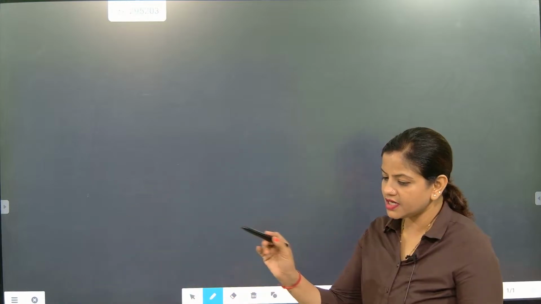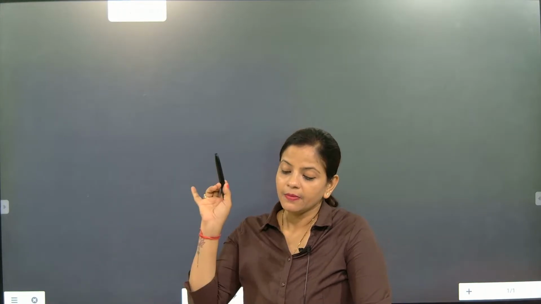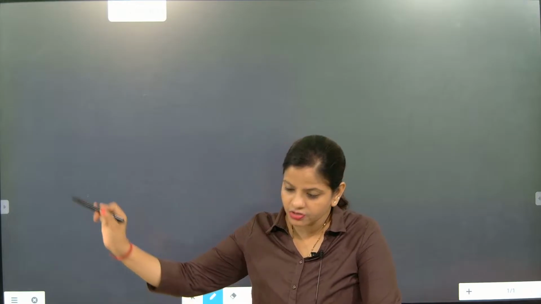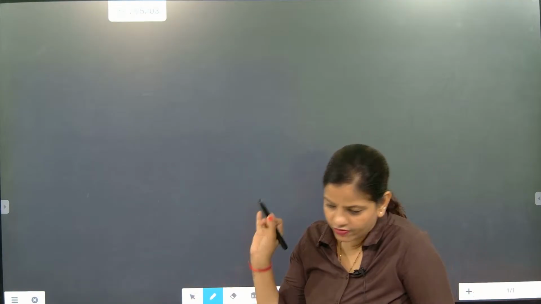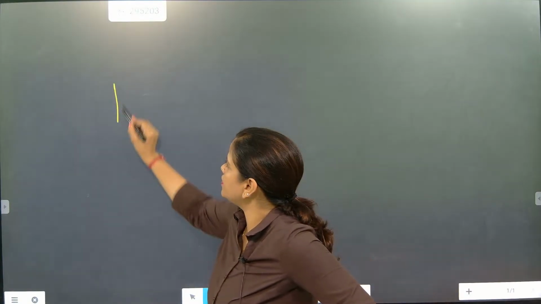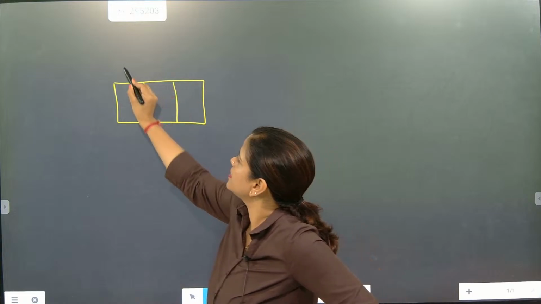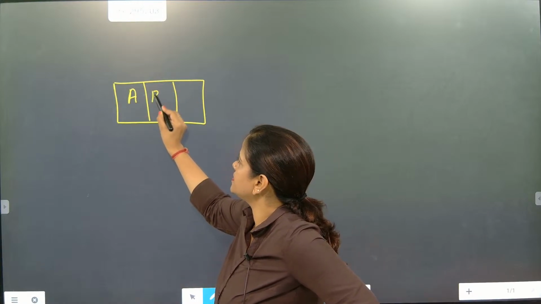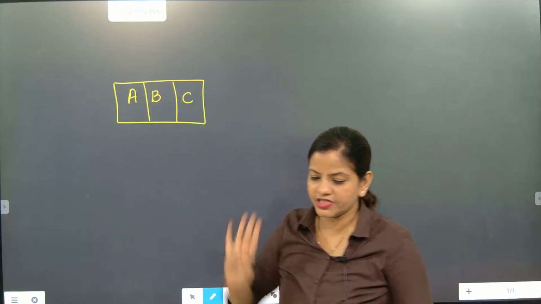So just understand one story I am telling. If you just write any formula without the story, you will not understand. It's a very simple thing, but I'm telling you one story, and on the basis of that story I'll explain everything. So let's check this one out. In a gold factory, machine A, machine B, and machine C are there. So 3 different types of machines are there. Okay, I'll tell you the story, and we will do it like this. This is machine A, this is machine B, and this is machine C. So in a factory, 3 different types of machines are there.